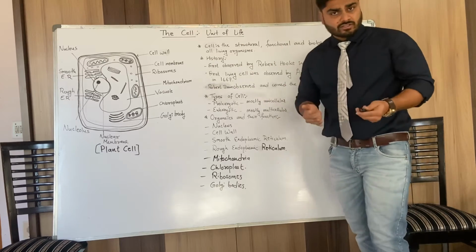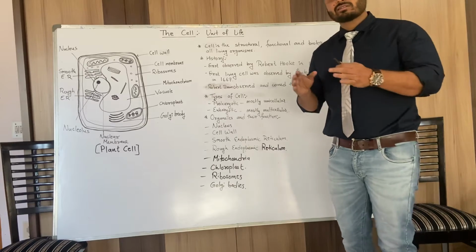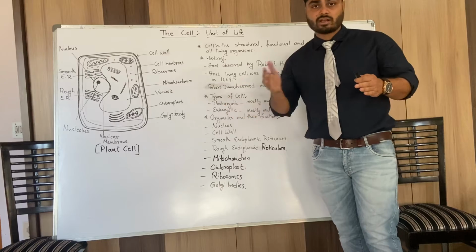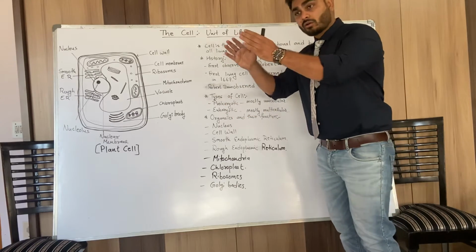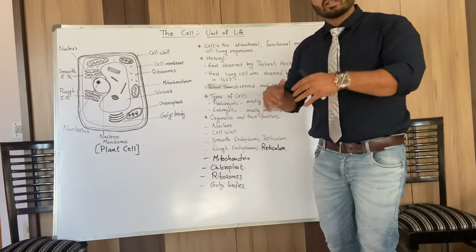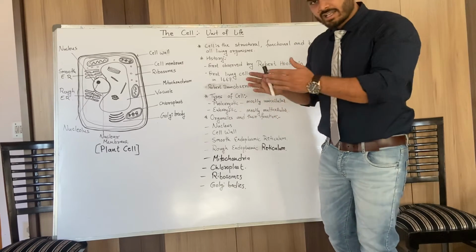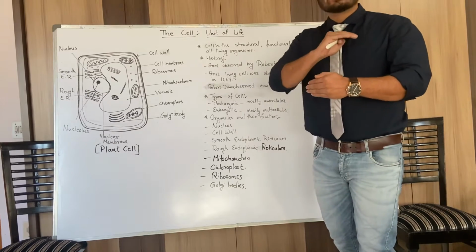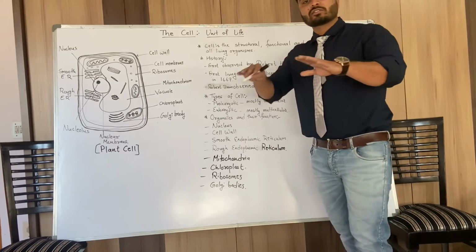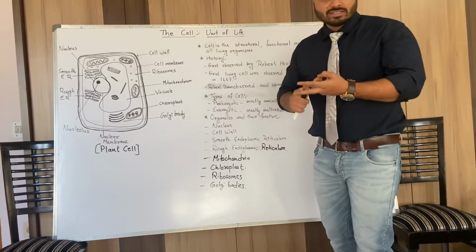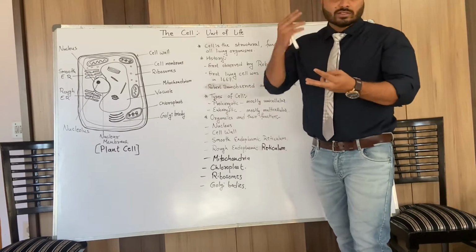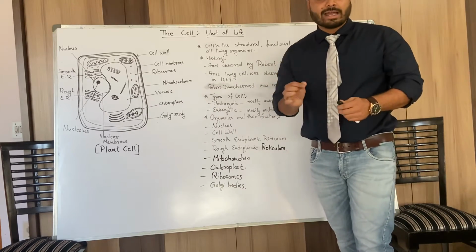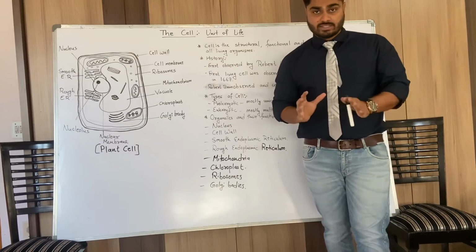Now we'll start with the definition. The cell is the structural and functional unit. Structural and functional means that all the living organisms are made up of cells, but the cells also perform the necessary functions like respiration, digestion, ingestion, circulation. All these metabolic activities are performed by a particular group of cells, right?